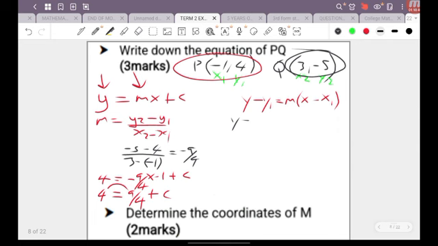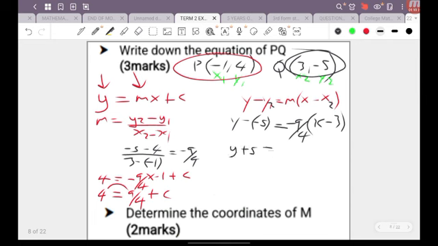So we're going to have y minus minus 5, and that's going to be equal to negative 9 over 4, open bracket x minus 3. So y minus minus 5 is equal to y plus 5.